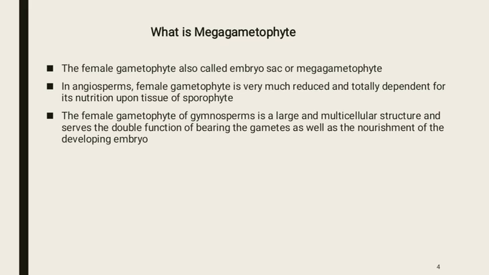In angiosperm, it mostly develops as a 7-celled, 8-nucleate structure. The female gametophyte of gymnosperm is a large and multicellular structure and serves the double function of bearing the gametes as well as the nourishment of the developing embryo.